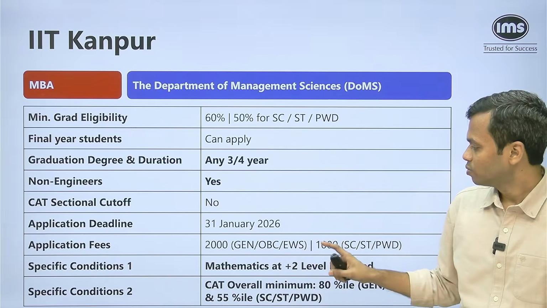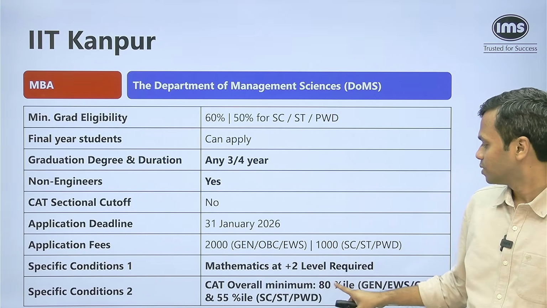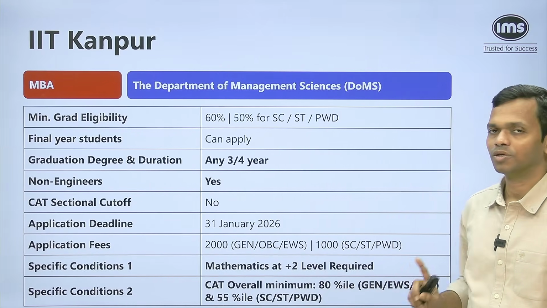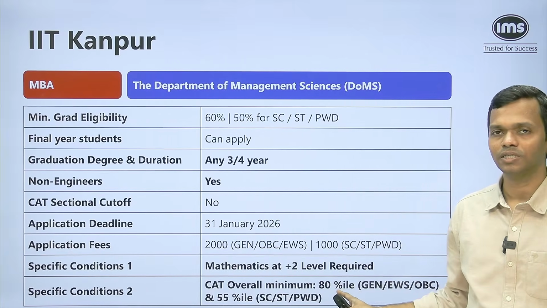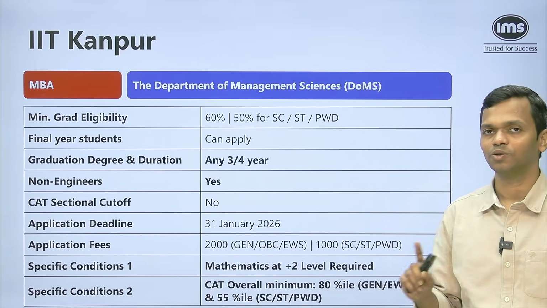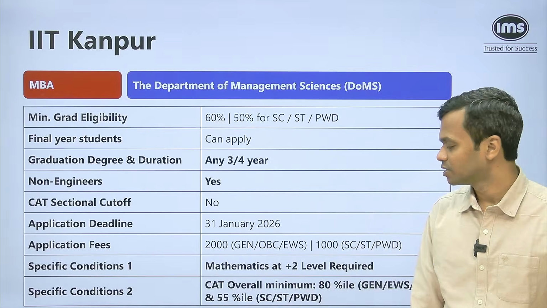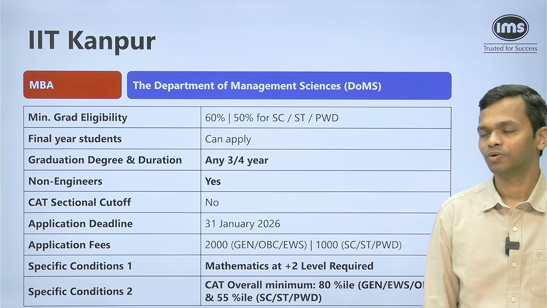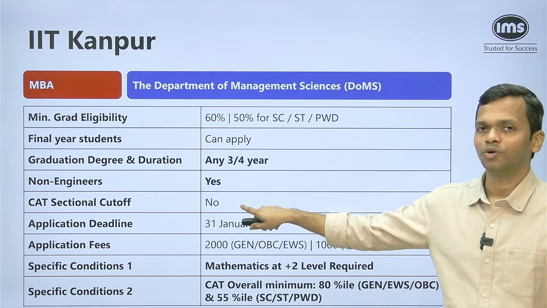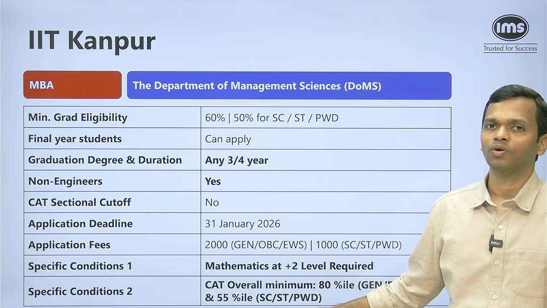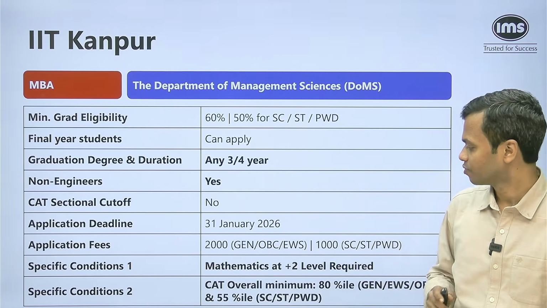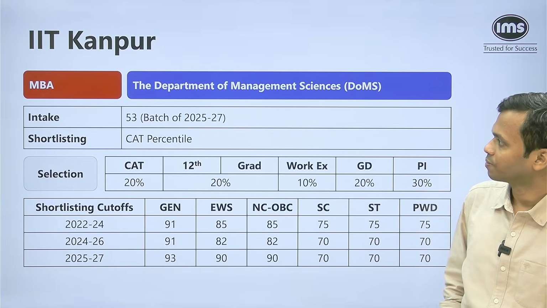Specific condition 2 is CAT overall minimum is 80 percentile for general, EWS and OBC. So if you're less than 80 percentile in general, EWS, OBC, you're not eligible. 55 percentile for SC/ST and PWD. So though there is no sectional cutoff, there is an overall minimum requirement. Okay, so 55 percentile for SC/ST PWD.